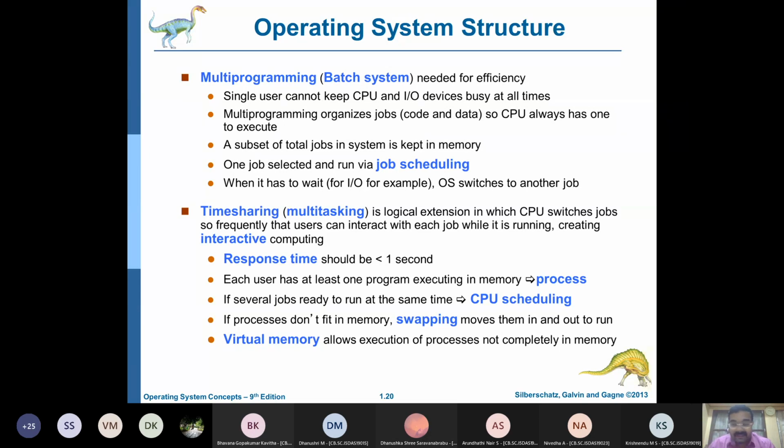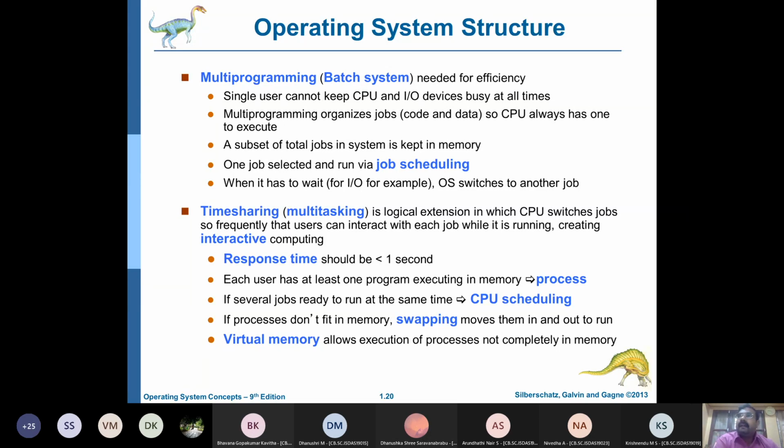Now there is something called multitasking or time sharing. Multitasking and time sharing means the CPU is switching jobs very frequently, and everybody feels that everybody is getting the CPU. Almost all operating systems work on this concept of multitasking or time sharing.